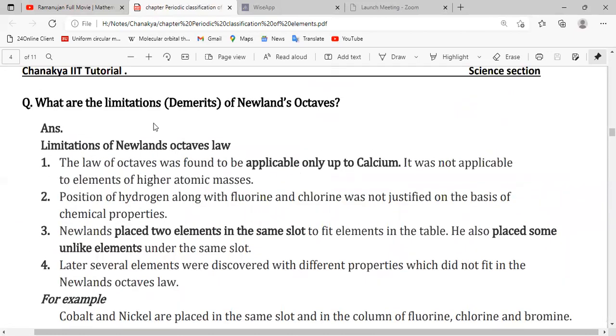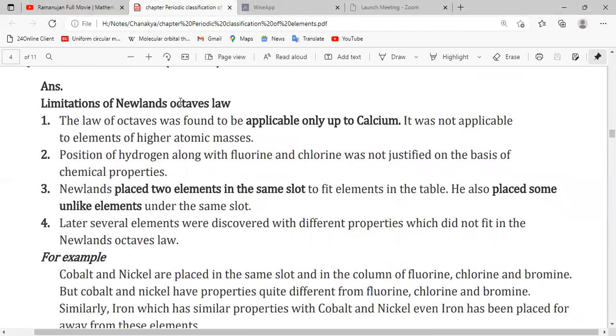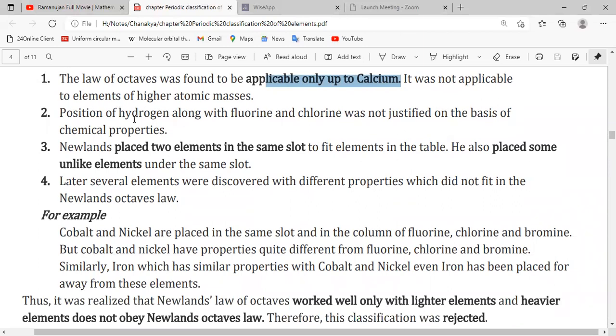So again, the question comes to mind: why did Newland's octaves fail? Because of limitations. So what are the limitations? The law of octaves was found to be applicable only to elements up to calcium. It was not applicable to other elements having higher atomic masses. The position of hydrogen along with fluorine and chlorine was not justified on the basis of chemical properties, because hydrogen did not have a fixed position in his arrangement.